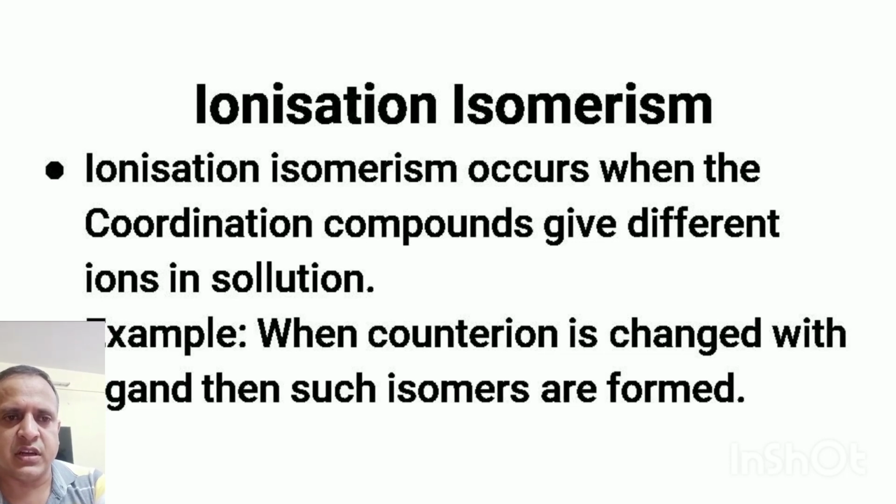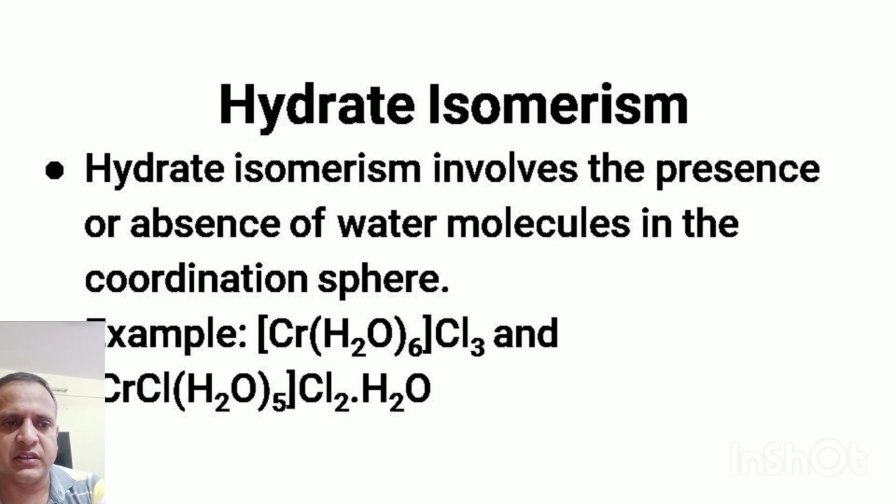The other one is linkage isomerism. Linkage isomerism occurs when an ambident ligand binds through one of the donor atoms. For example, we can consider the case of nitro ligands, which can bind either through N or through O, or cyanide ions, which can bind either through carbon or nitrogen.